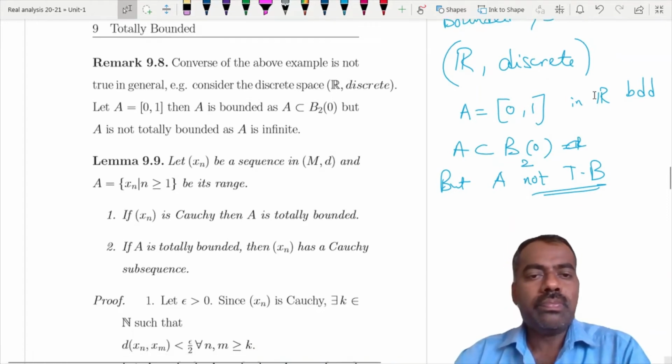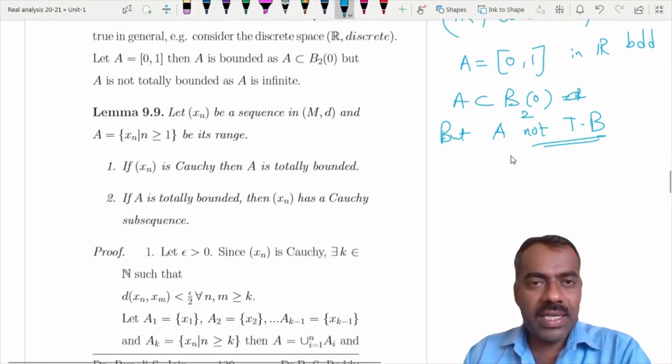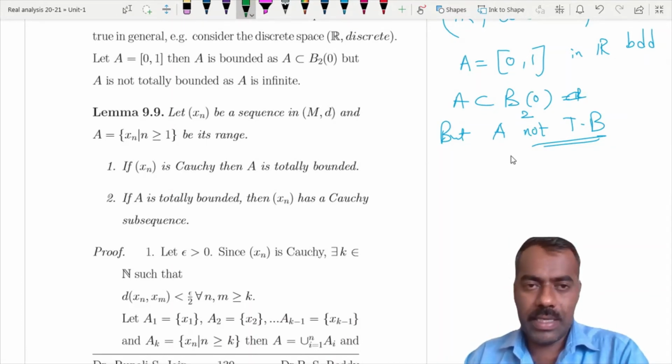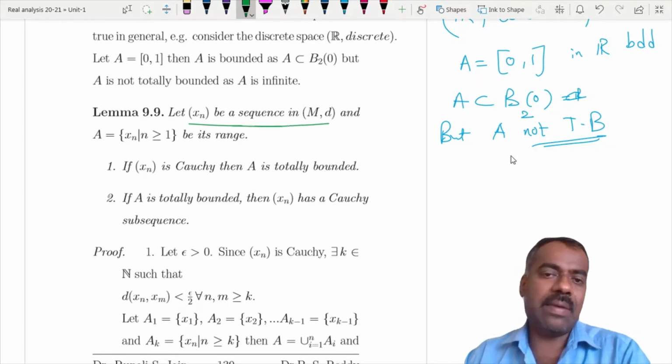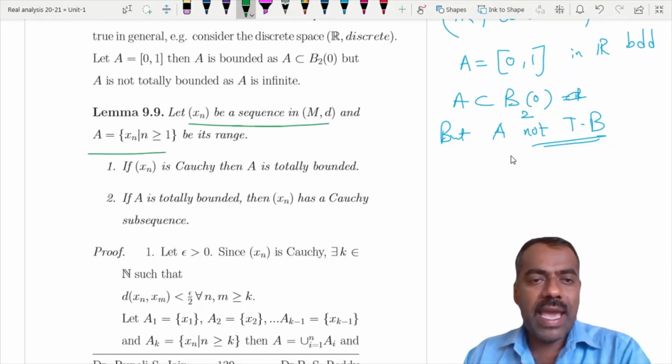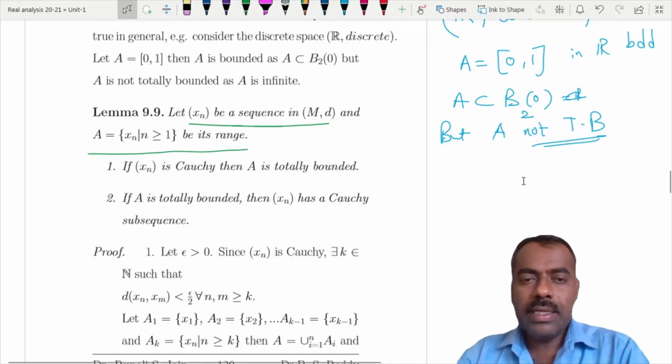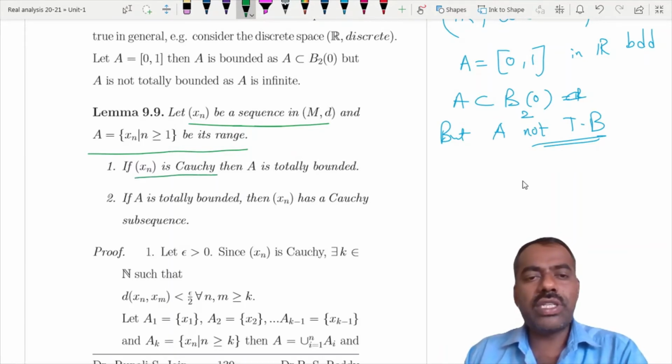Fine. Now we'll give some characterization of some properties of totally bounded subsets. For that, take a metric space (M, d), consider a sequence xn in M, and take A as its range. Then if our given sequence xn is Cauchy, then A is totally bounded.